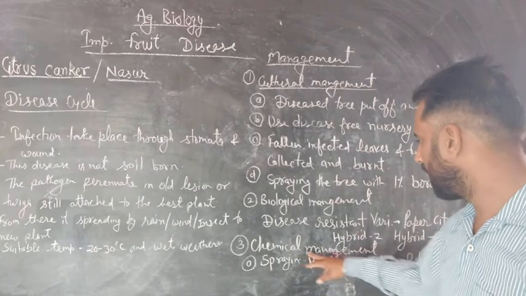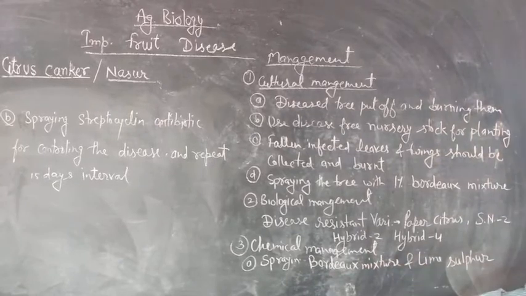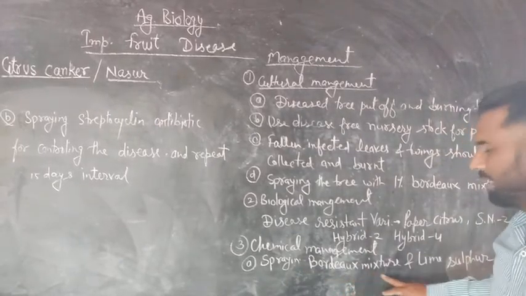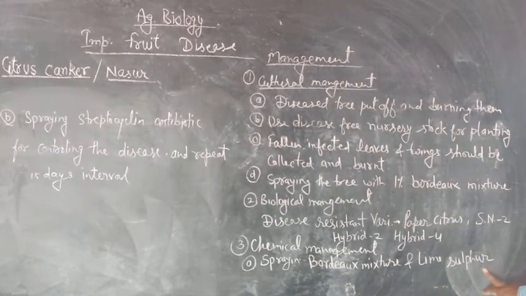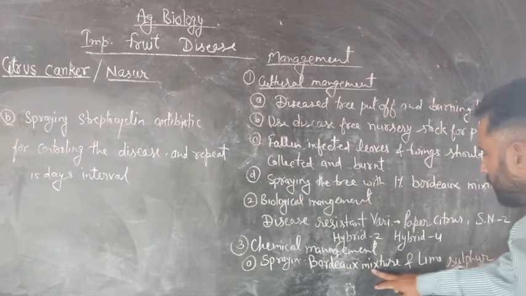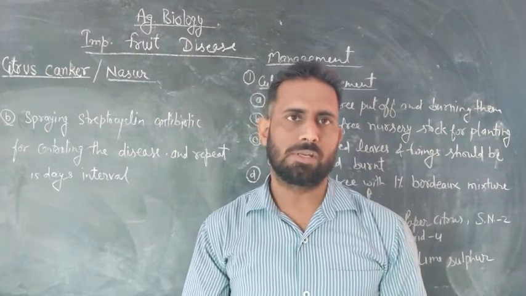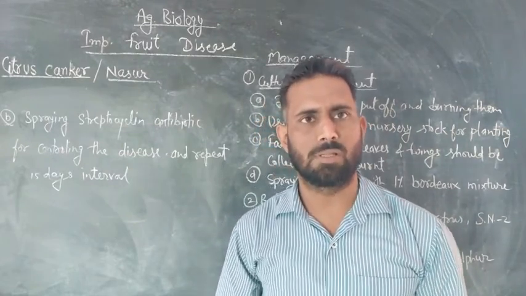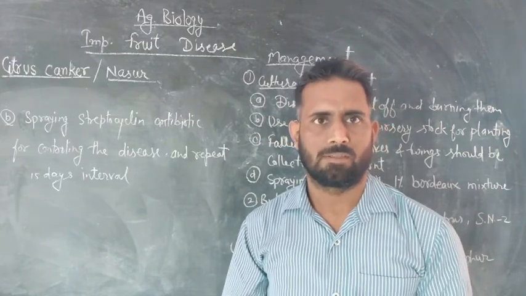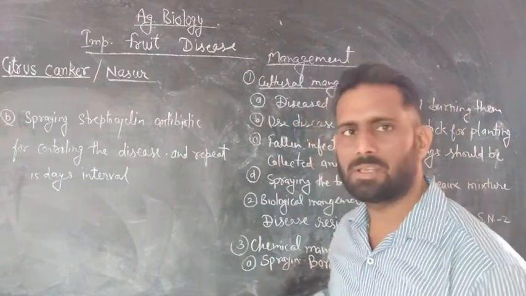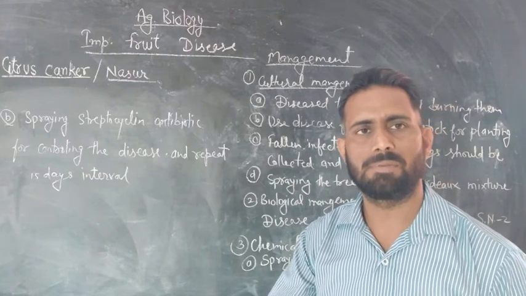Next is chemical management. In chemical management, first is spraying 1% Bordeaux mixture and lime sulfur to control the disease, and it should be done during the first 3 months after the beginning of fruit formation.